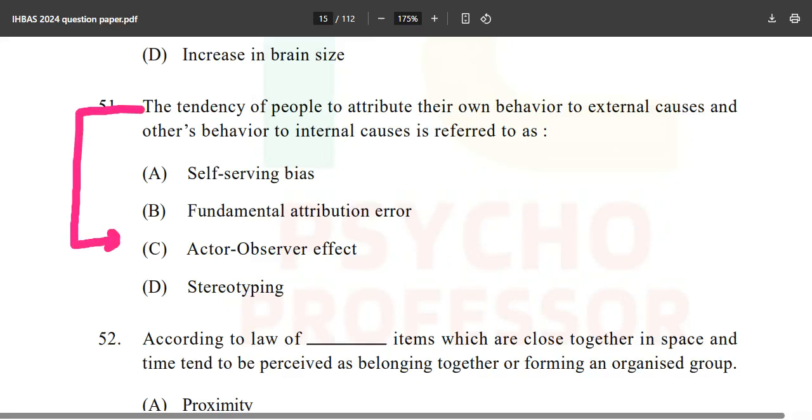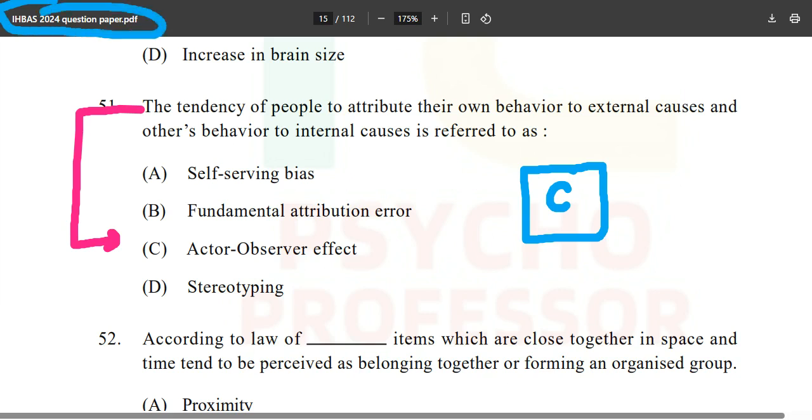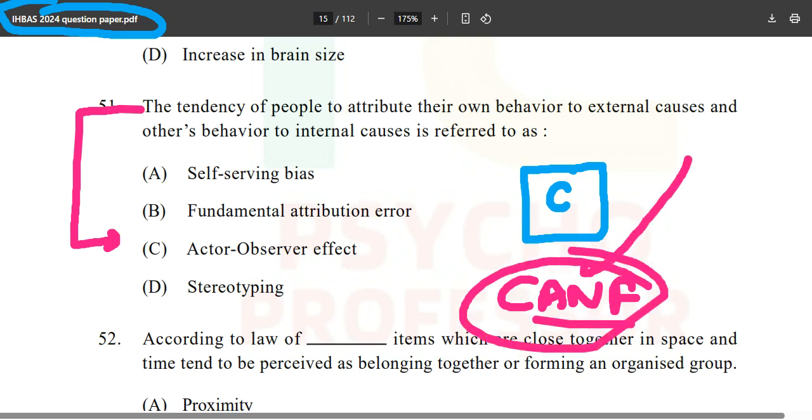This question is directly from your C book. If you don't know what the C book is, make sure that you check the description for it, and practice more and more, because the IHBAS 2024 question paper is being prepared from only 2, 3, 4 books called the CANF framework. It is highly suggested that you watch the video on the book list for your MPhil Clinical Psychology, because the IHBAS paper is completely based on only these 4 books, nothing apart from that.